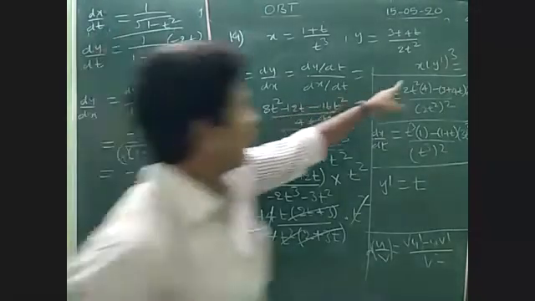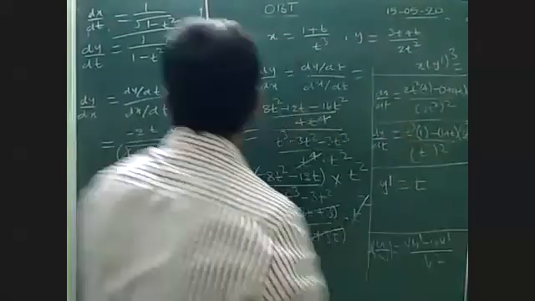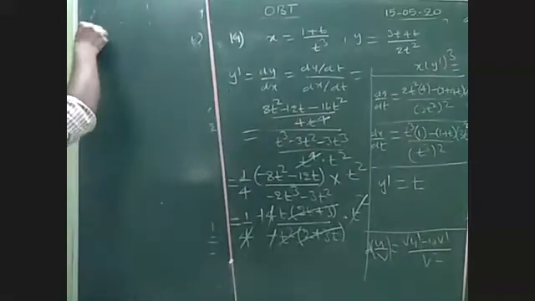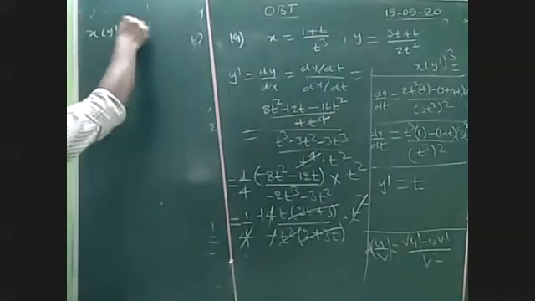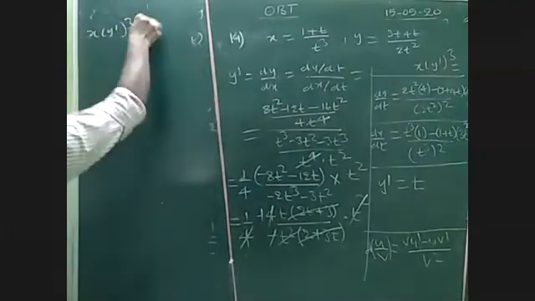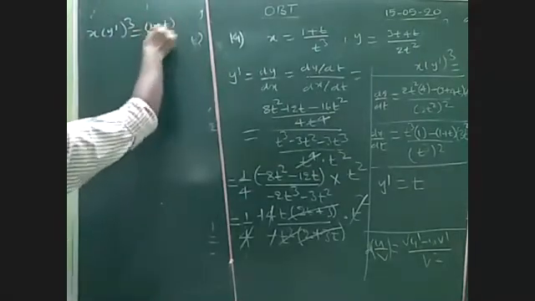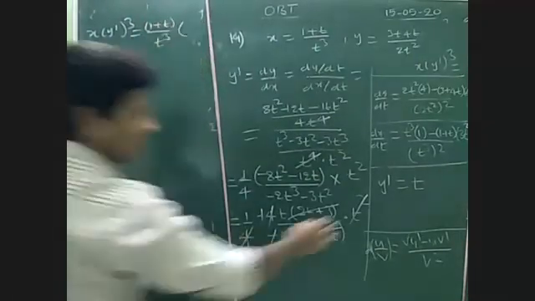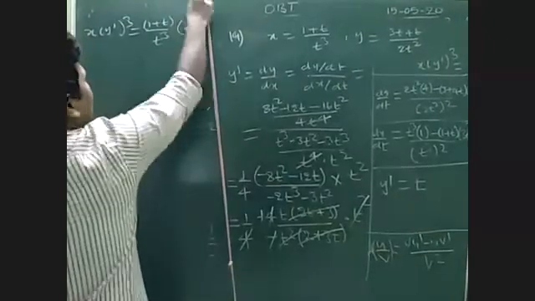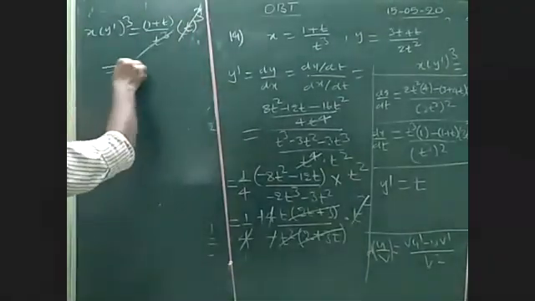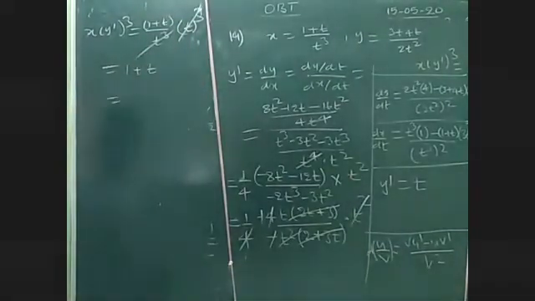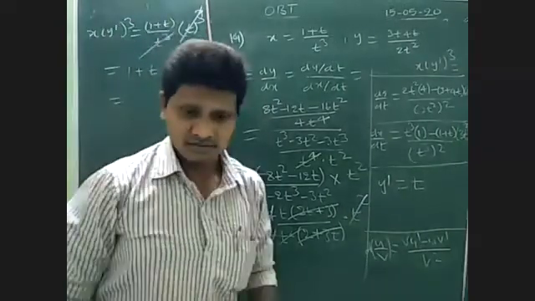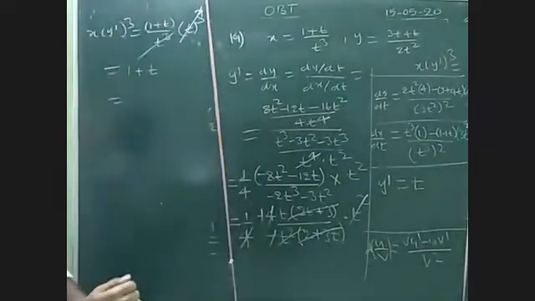Then what is the value they are asking? x into y dash cube. x into y dash cube is equal to, what is the x value? x value is (1 plus t) by t cube. y dash value we got is t, so t cube. T cube cancels and we get the answer 1 plus t. Yes, the option they have given here.